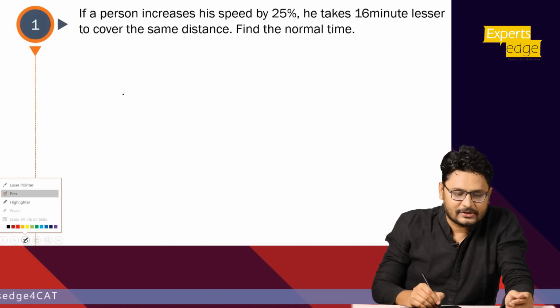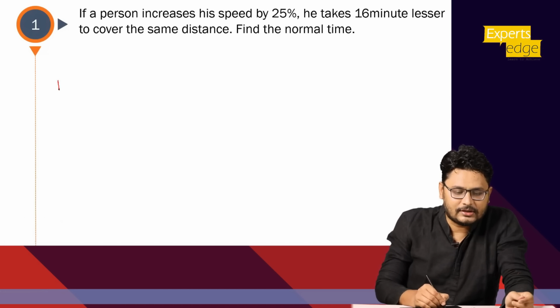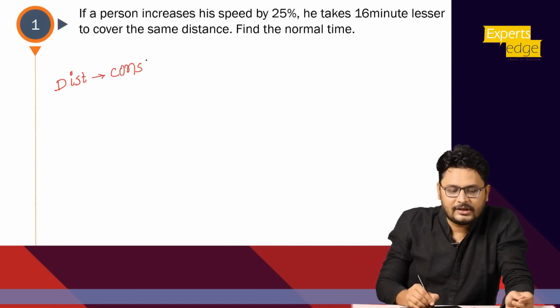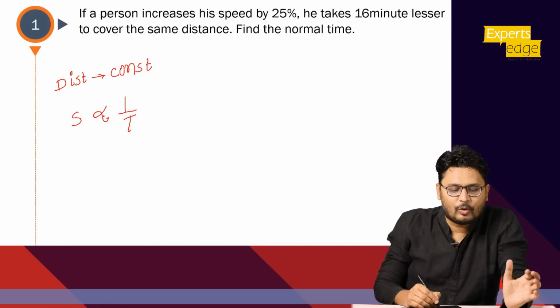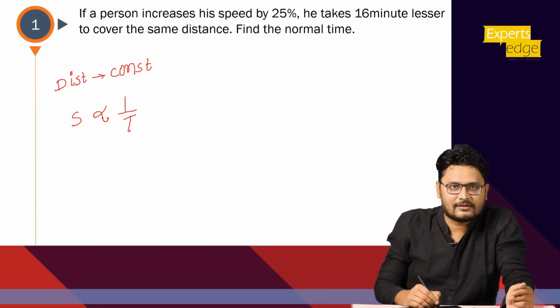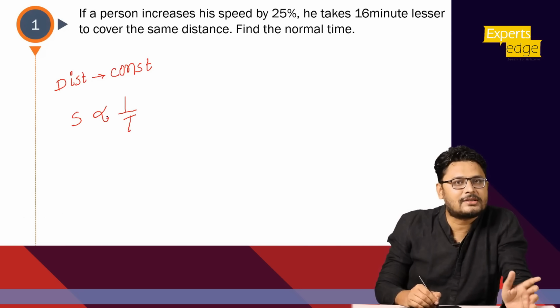Now what happens whenever a distance is constant? What is the relation between the rest of the two, that is speed and the time? Speed and time, they will be inversely proportional, right? So please remember, more the speed, less the time, and vice versa. This will only happen when distance is constant.